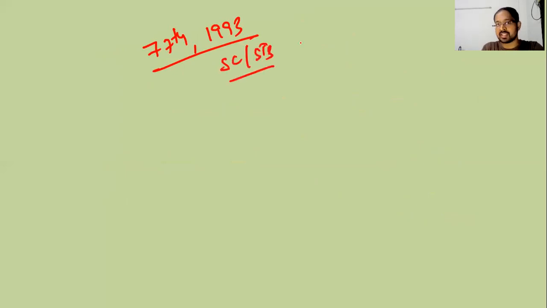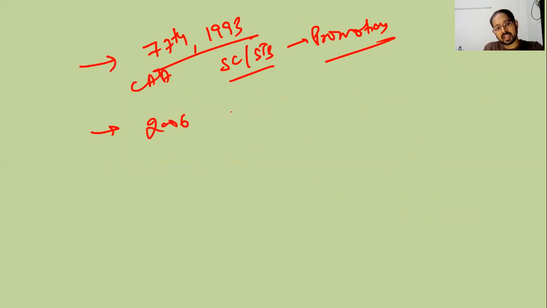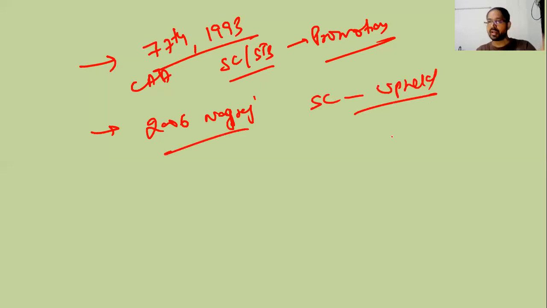So what happened was, the government, through various amendments like the 77th Amendment of 1993, brought in that they can provide reservation to SCs and STs in promotion also. That was enacted by Parliament through this amendment act. So you can mention that. Then in 2006, in the Nagraj case, the Supreme Court upheld that, okay, you can provide reservation in promotion to SCs, STs.